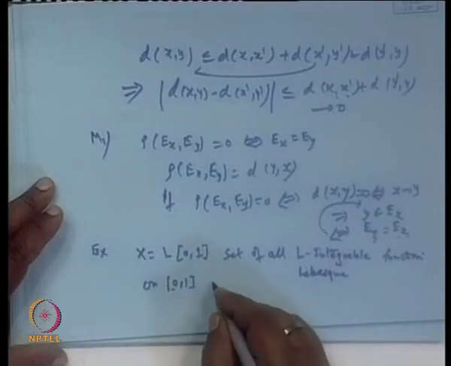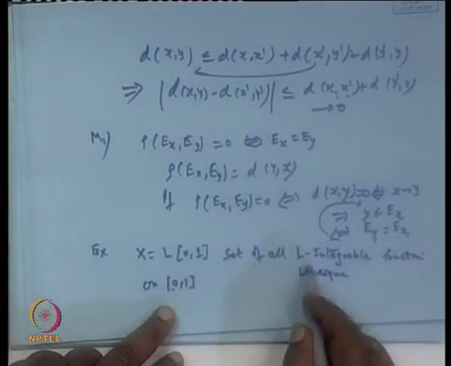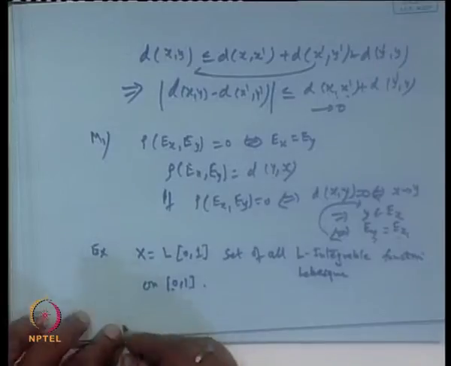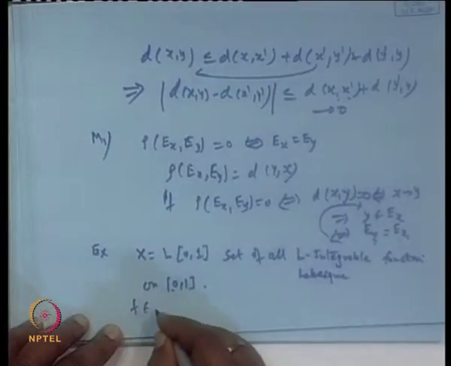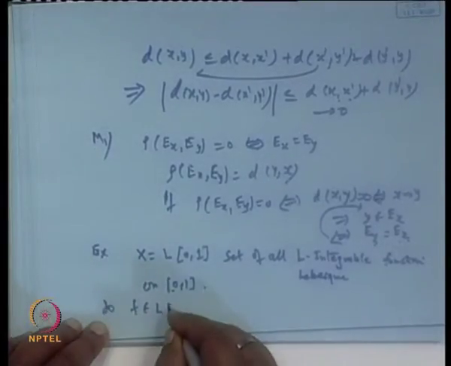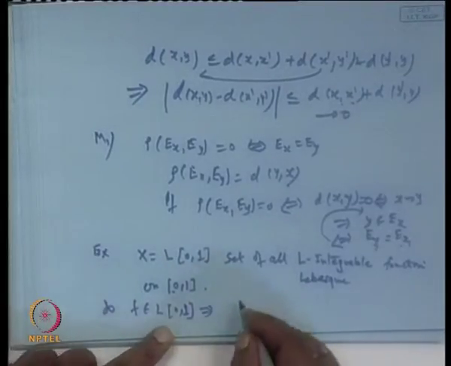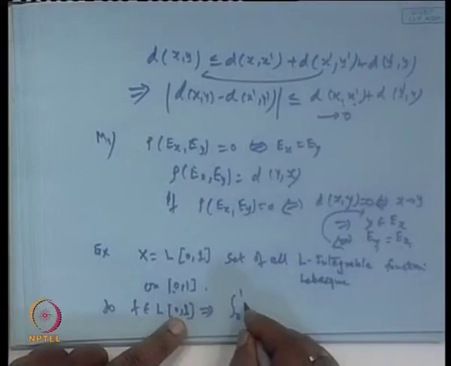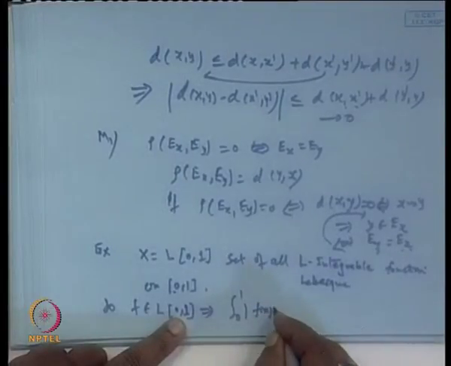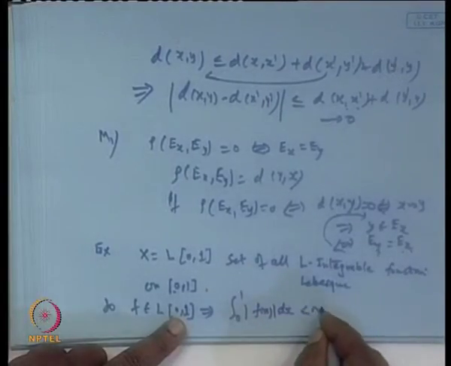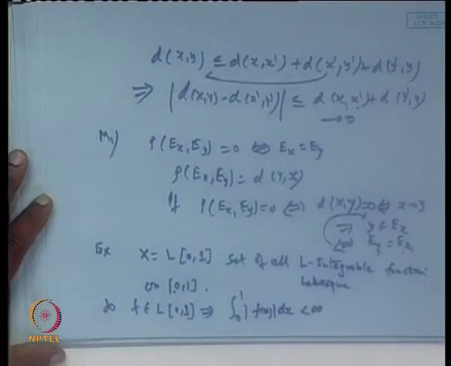Then if function f belongs to this class L 0 1, then by definition of the Lebesgue integration, the integral from 0 to 1 of modulus of f x dx is finite. This is by definition.